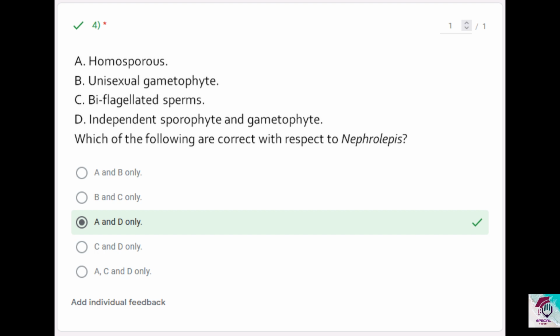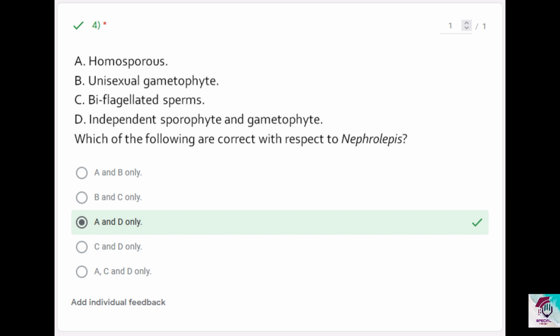The gametophytic plant body also has photosynthetic tissues, and it is independent to a certain extent, while also dependent to a certain extent on the sporophytic generation. Also the sporophytic generation, until it develops its photosynthetic tissues, will be dependent on the gametophytic generation. After that onwards, it is completely independent. So both of them are partially independent, but the statement D says independent sporophyte and gametophyte, so you can consider it as correct, because I never said completely independent.